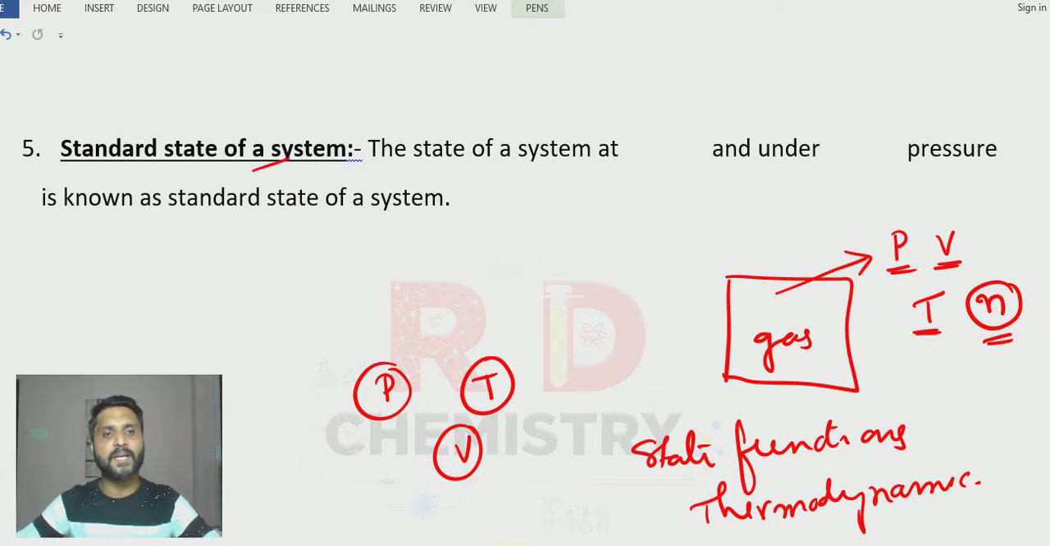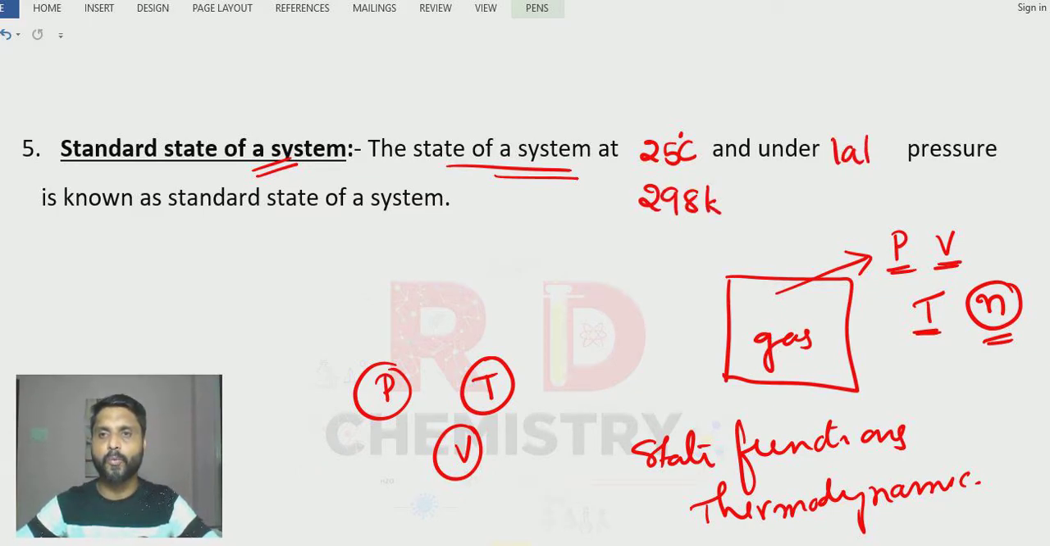Now, what is the standard state of the system? The standard state of the system is at 25 degrees centigrade. Remember, the thermodynamic standard state of the system is 25 degrees centigrade, which is equal to 298 Kelvin, and the pressure is equal to 1 atmospheric pressure. When I say 1 atmospheric pressure, it is equal to 101.3 into 10 power 3 pascals, or approximately 101.3 kilopascals. Okay, clear? So in the standard state, the temperature is fixed and the pressure is also fixed, right?